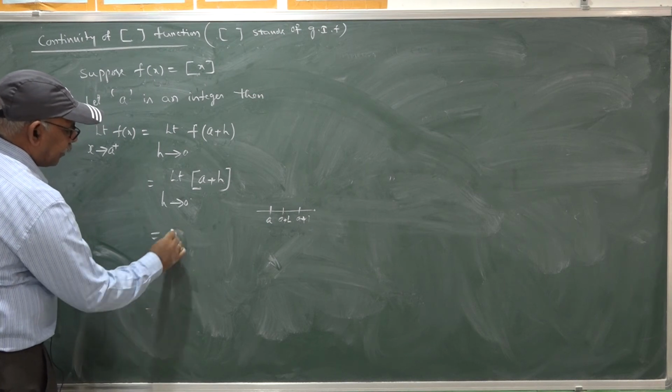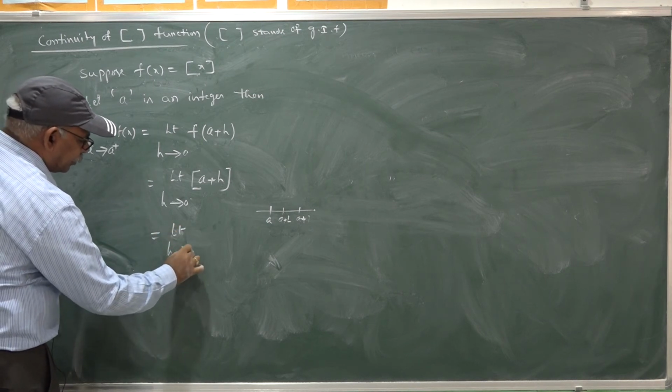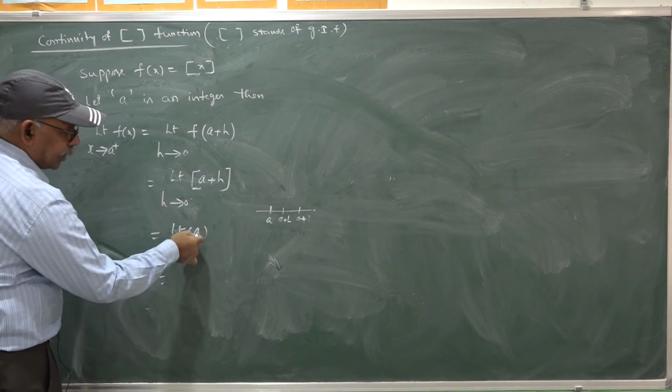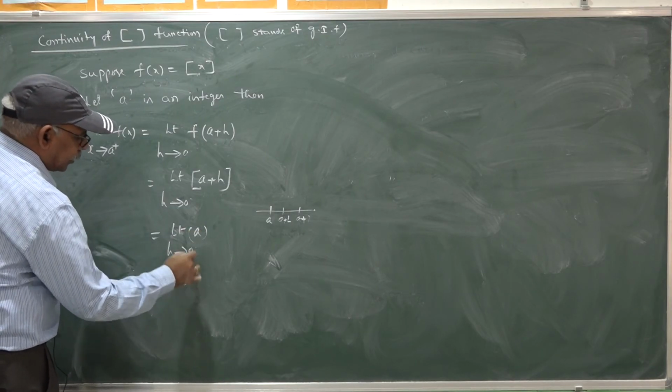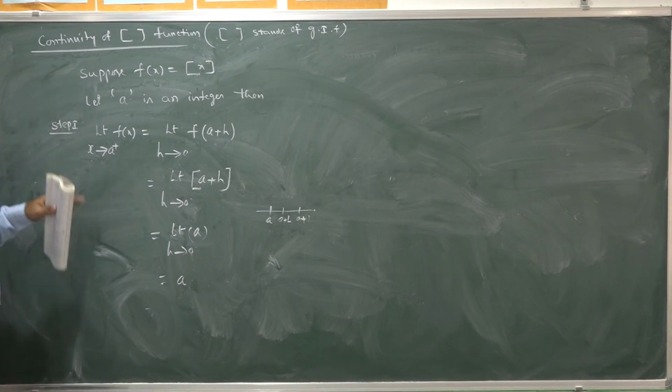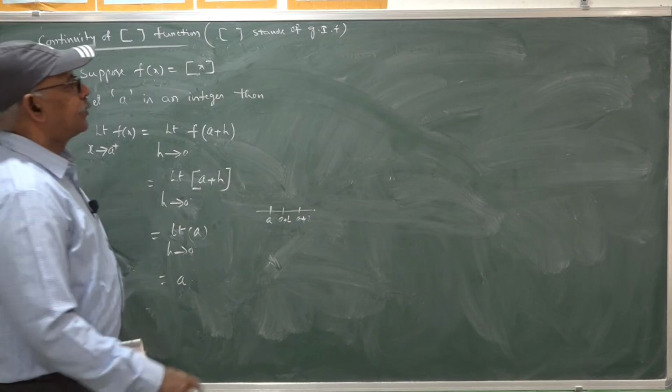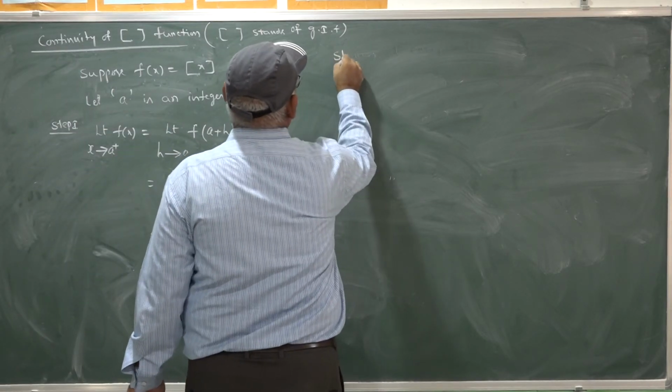So, this is the limit as h goes to 0, a itself. Since it is a constant, the limit is a itself. The right limit of the function is a. Similarly, the left limit, step 2.